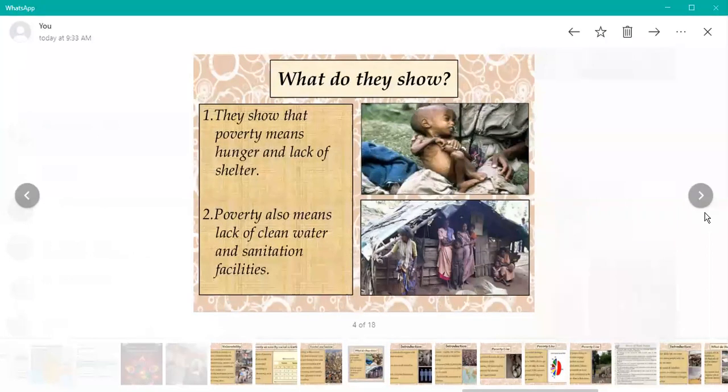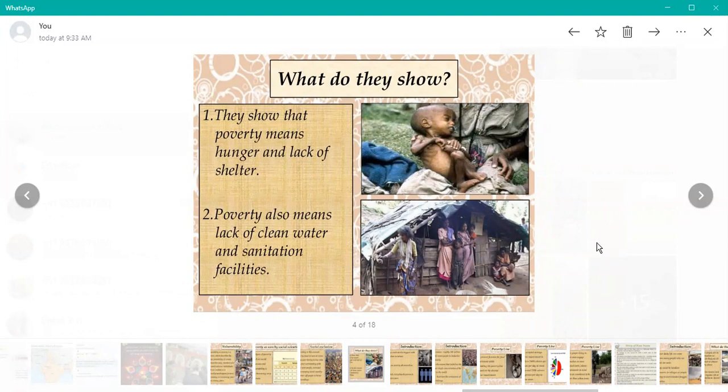But those people who are living in the Kalahandi region, Odisha or Bihar, such backward areas in any state, where they are not getting proper nutrition for a long period, we can say chronic hunger. Poverty also means lack of clean water and sanitation facilities.